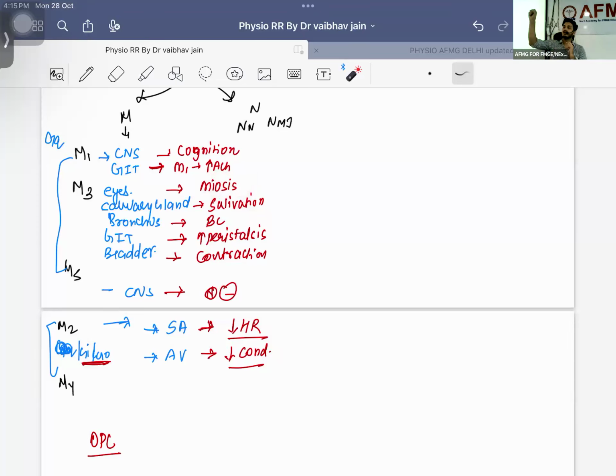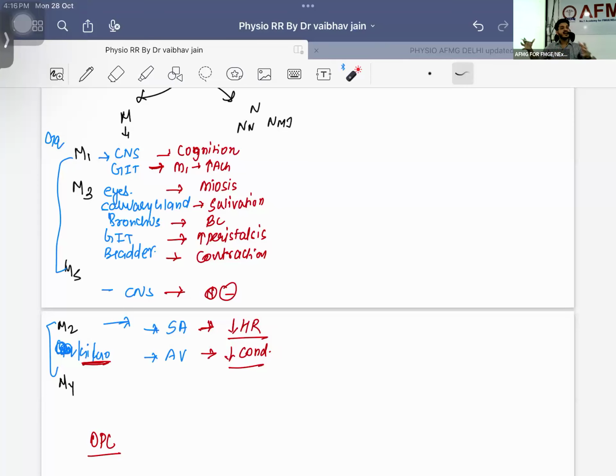Second thing, sir, what other symptoms apart from pupil, sir? Salivary gland contracted, he will be having drooling of saliva. Third thing, bronchus constricted. Bronchus will be constricted, he will be having problem and difficulty in breathing, right? Apart from that, sir, GIT contracted, acid will be released, peristalsis will be more. More peristalsis means what? He will be having defecation. You will be finding the patient's clothes soiled. Okay, he will be having defecation.